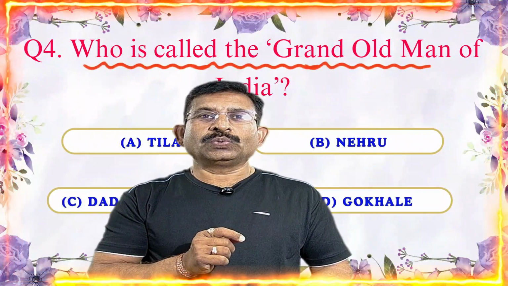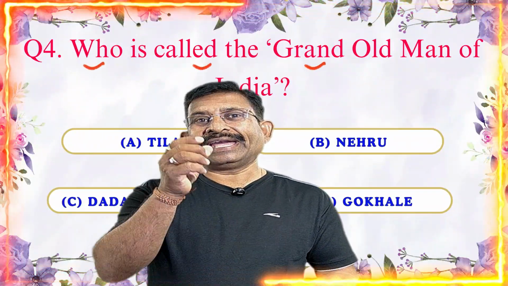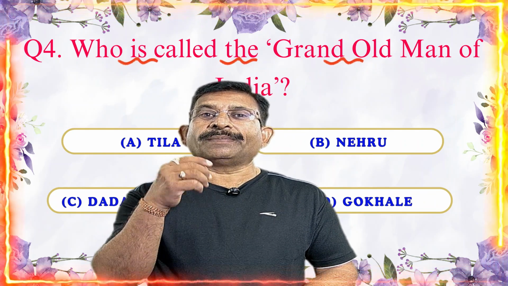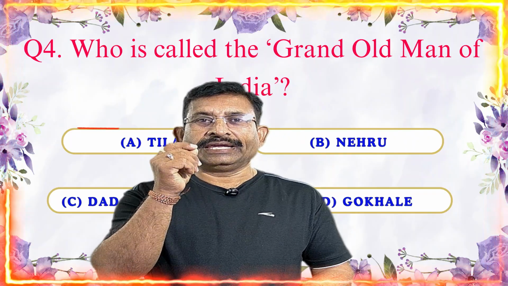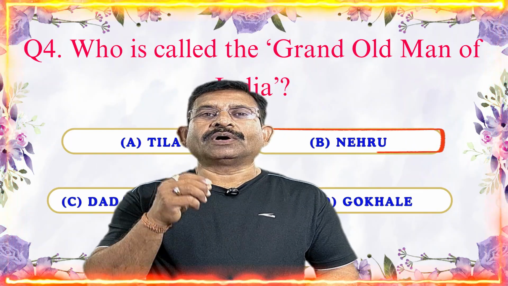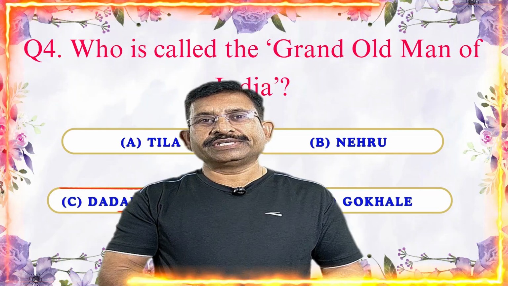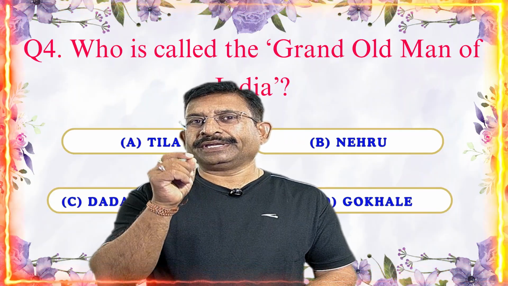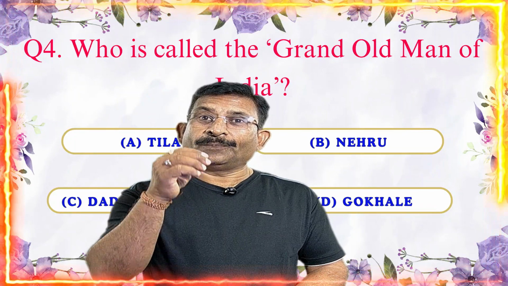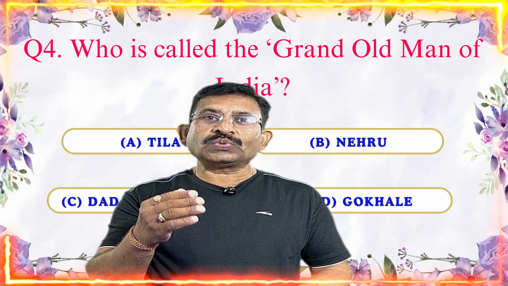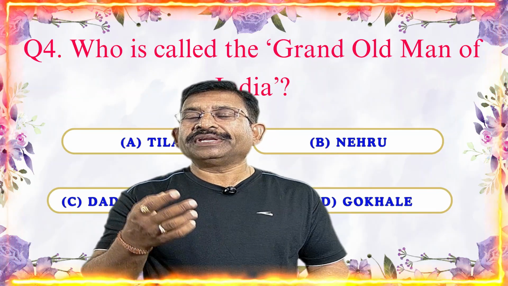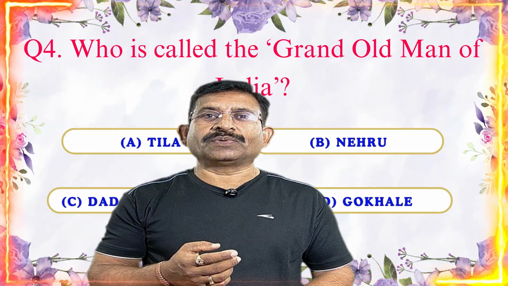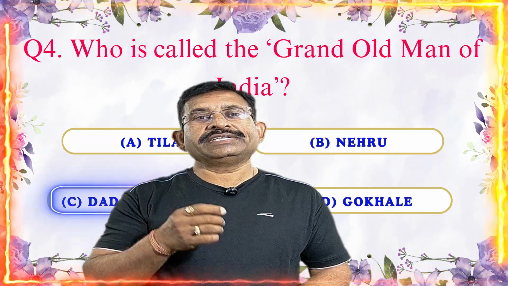Next question. Who is called the Grand Old Man of India? Option A. Tilak, option B. Nehru, option C. Dadabhai Naoroji, and option D. Gokhale. The correct answer is C, Dadabhai Naoroji. Why? He highlighted how British rule caused an economic drain from India, and Dadabhai Naoroji gave much importance to that. That's why answer C is correct.